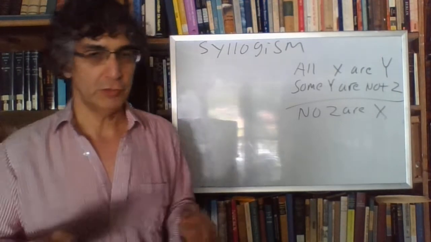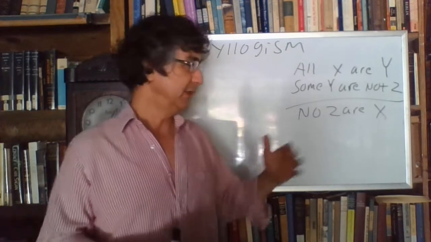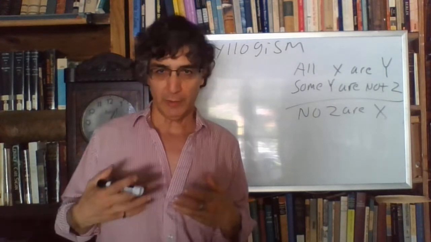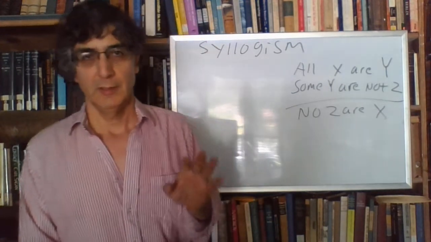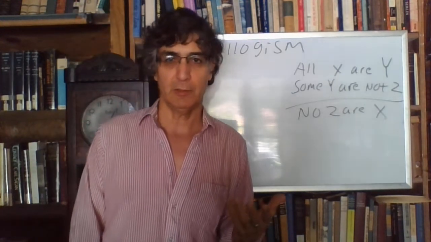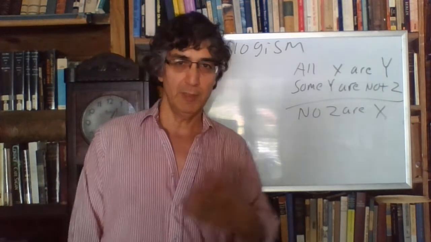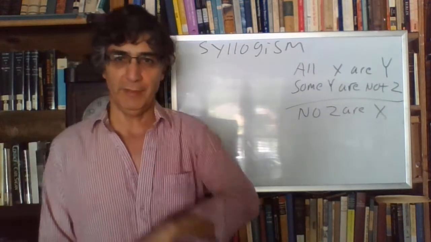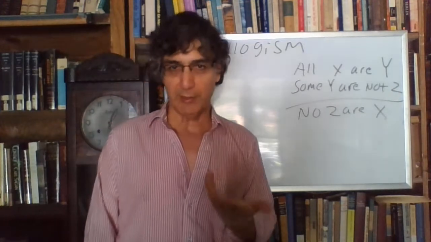Aristotle recognized that you don't always argue this way. You don't always present your reasoning process or your argument in this form, okay? In fact, often when we offer an argument or a reasoning process, we do it in the form of what is sometimes called a chain argument. Aristotle had his own word. A chain argument is like this form: if A then B, if B then C, if C then D, if D then E, if E then F, therefore if A then F, that kind of thing. And it can have any number of premises. Unlike a syllogism, which always has two premises, a chain argument can go on and on.